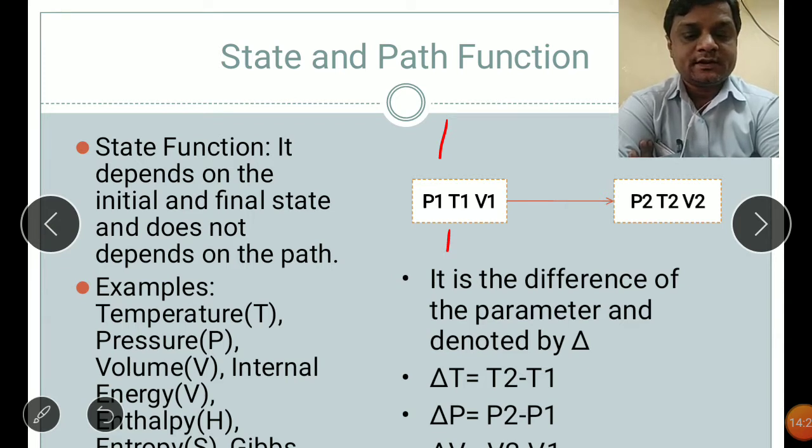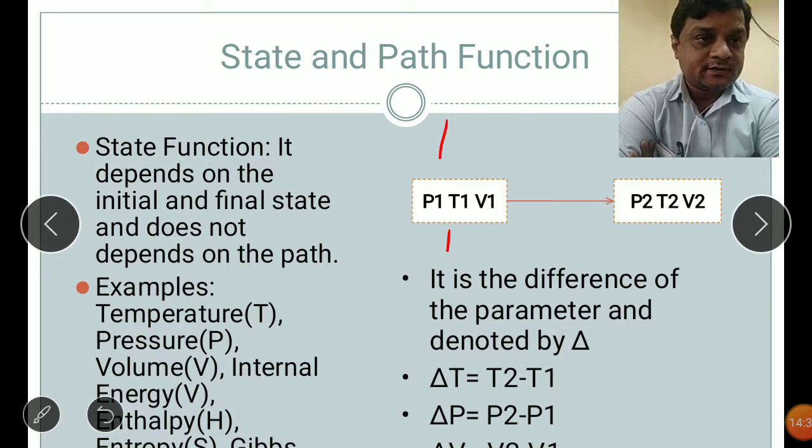So whatever the heat is given, it may be by direct heating, by direct fire, or by an electric current. It is not depending on that; it only considers the initial and the final state. That's why it is called a state function. It does not depend on the path. It only depends on the initial and the final state of a process.